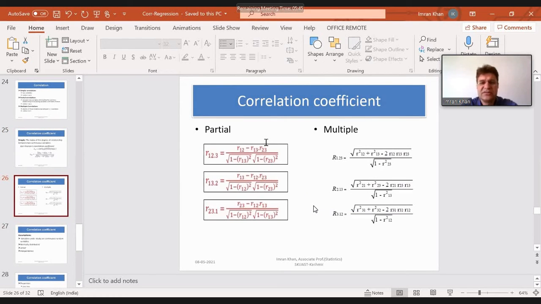Now these are the formulas which we use for partial and multiple correlation. I don't think we'll have much time to discuss them, but just for your idea, this is how the formulas look for partial and for multiple.